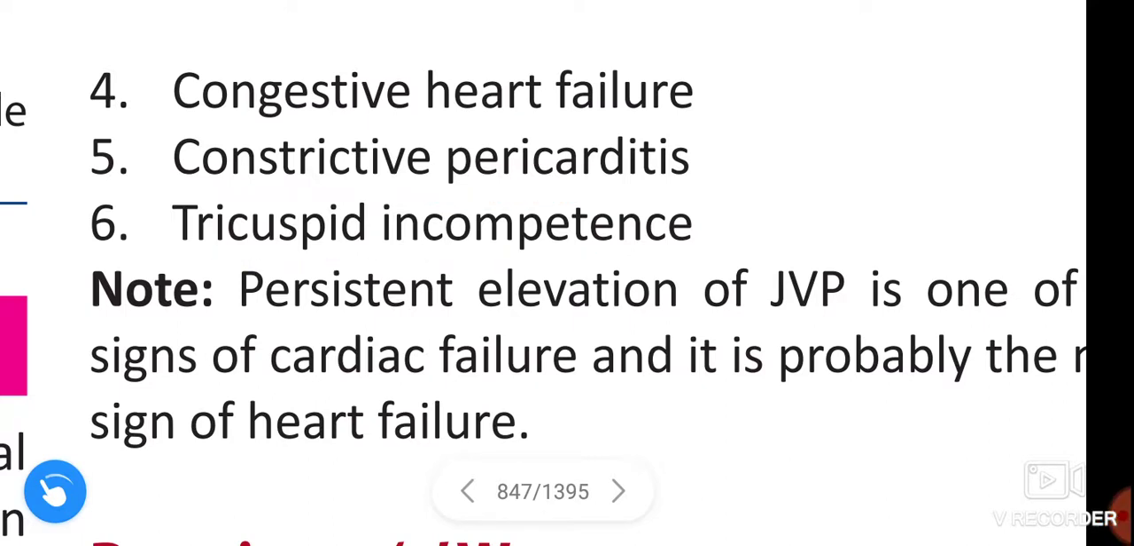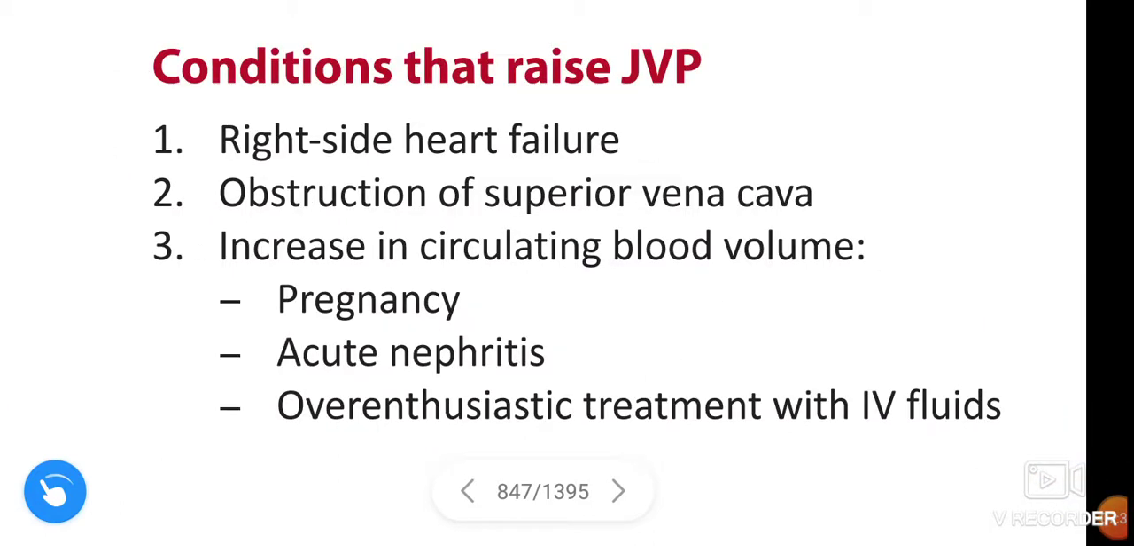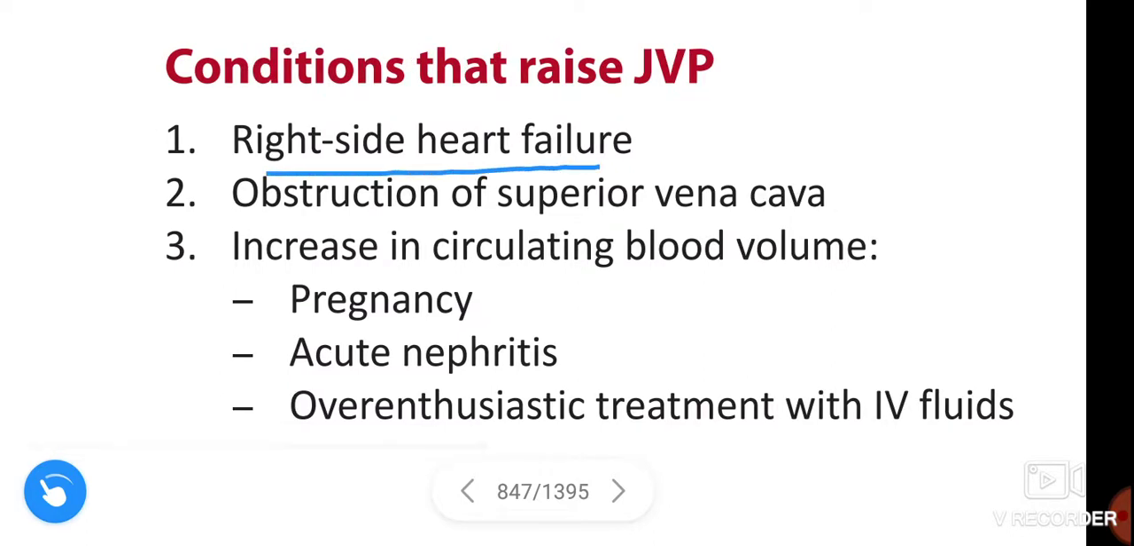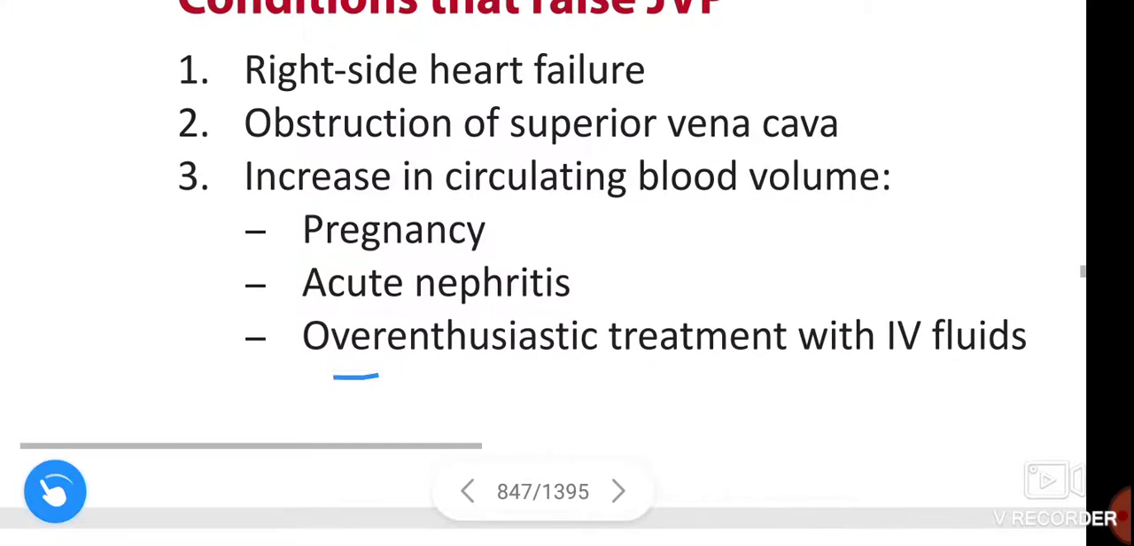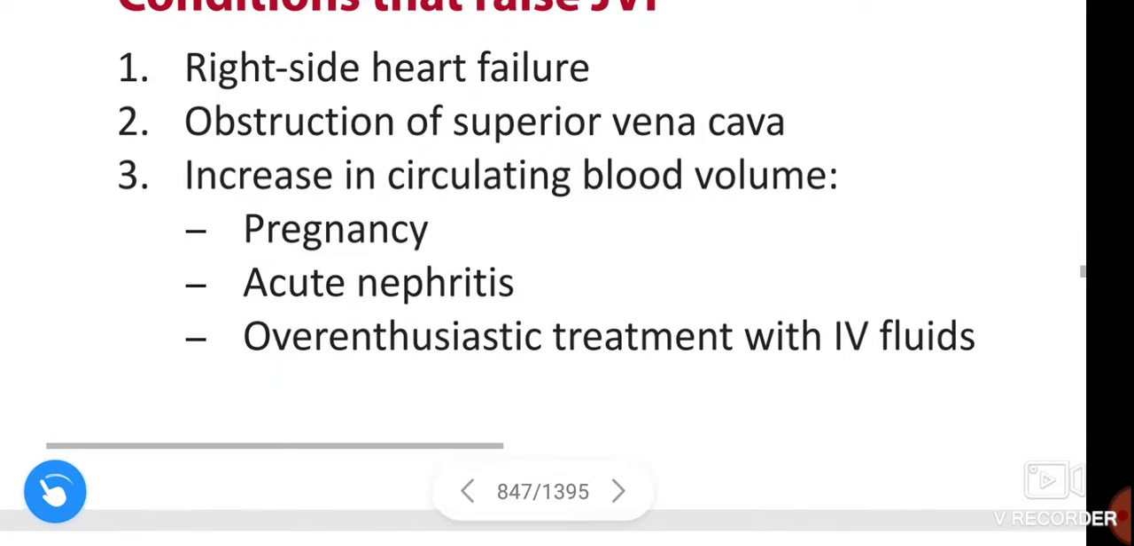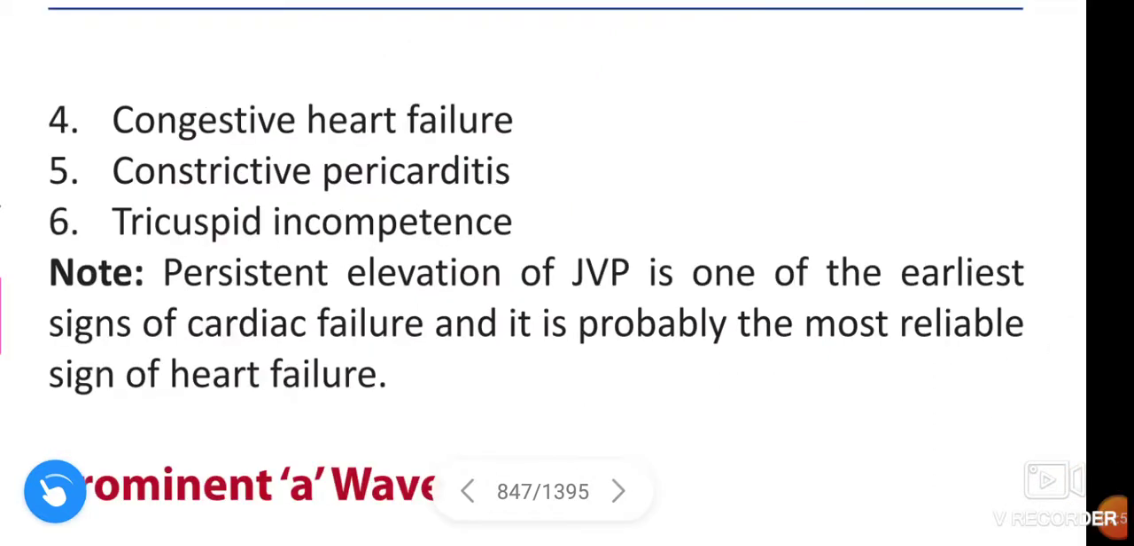See once again, what are the conditions that raise jugular venous pulse? Right side heart failure, obstruction of superior vena cava, and increase in circulating blood volume, like in pregnancy, acute nephritis, and overzealous treatment with IV fluids, and congestive heart failure, constrictive pericarditis, and tricuspid incompetence.